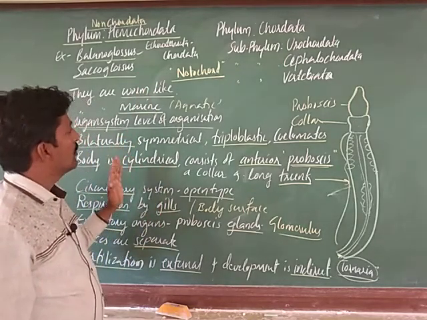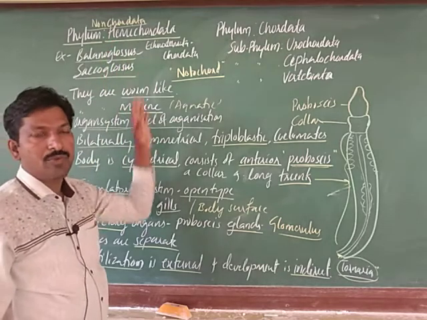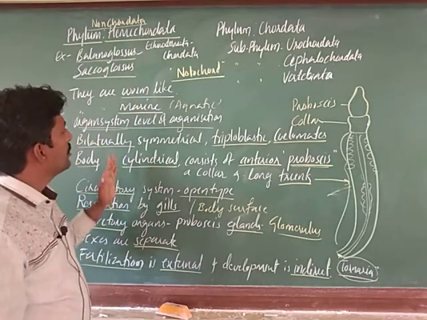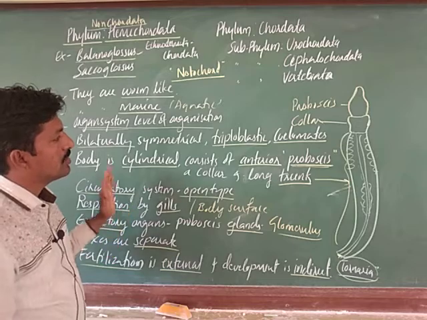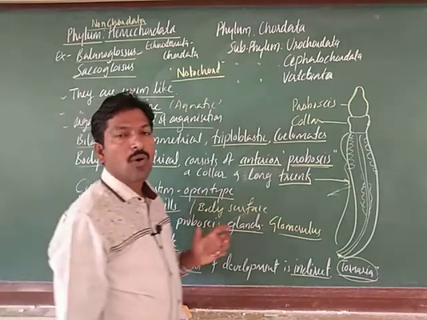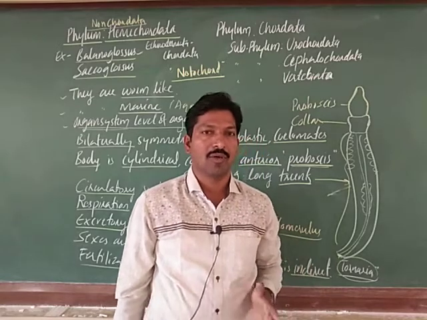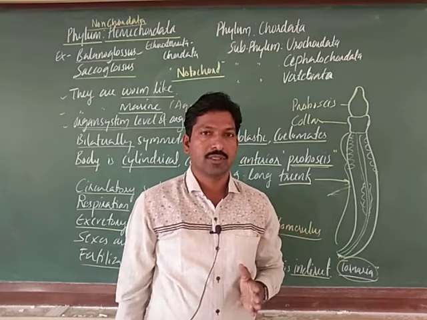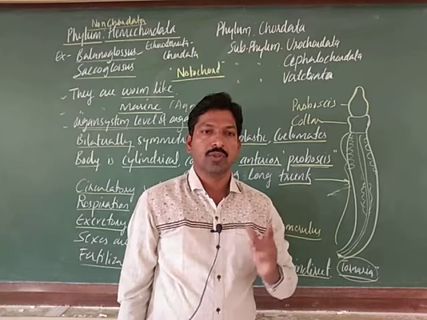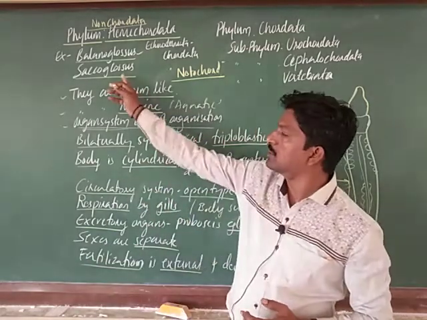Both features we observe here. So, you remember these points, especially that it is an intermediate phylum between the chordates and non-chordates. That is the 10th phylum of non-chordates, right. So, you remember these features with these examples, right.